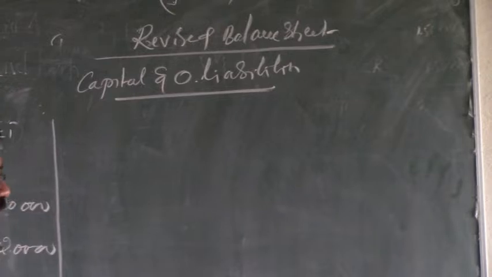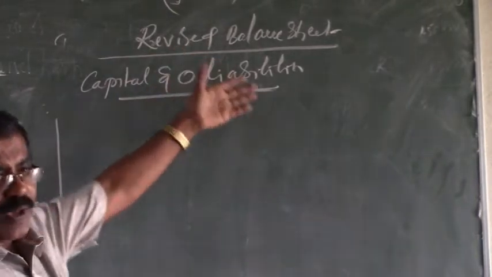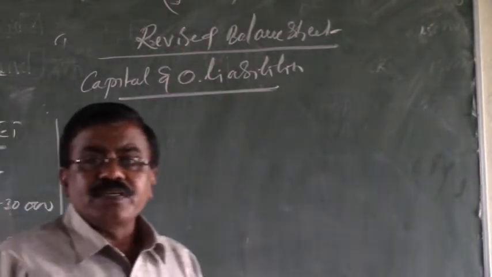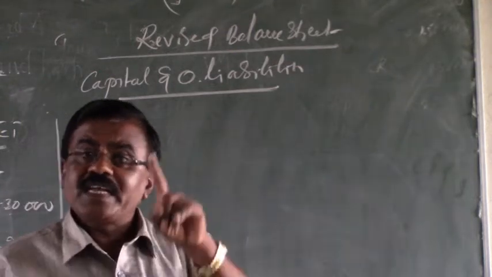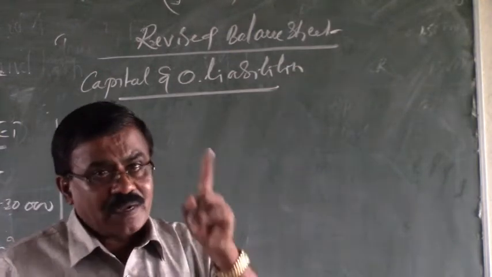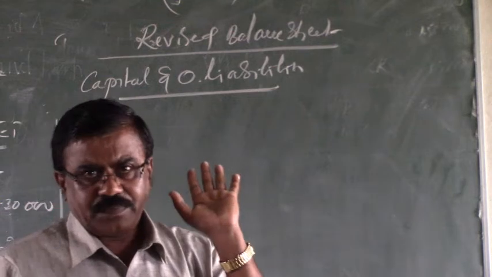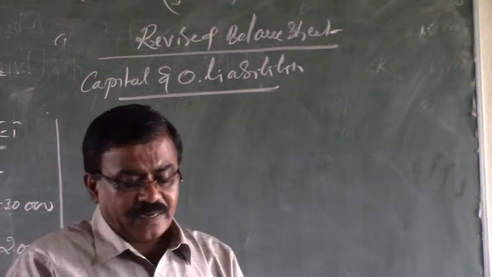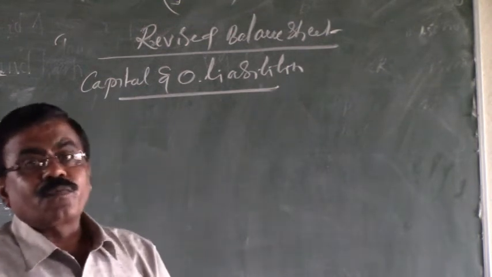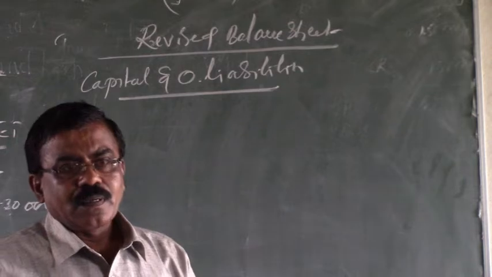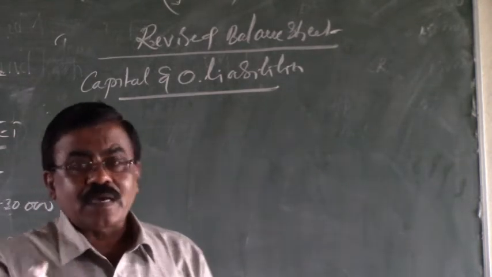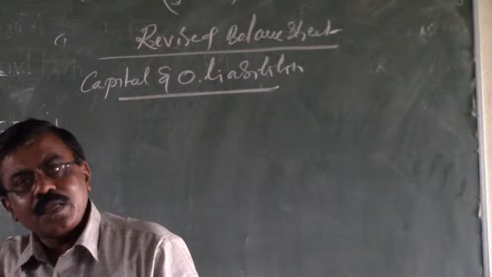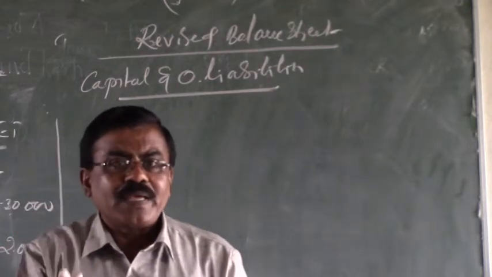The new balance sheet may also be called a revised balance sheet. It is the revision of the old balance sheet. Therefore, the revised balance sheet is prepared on the basis of the contents appearing in the old balance sheet. By observing the old balance sheet, among the liabilities, first of all, preference shares are there. But the preference shares are already redeemed here, meaning we have already repaid them, so they are not existing in the company.